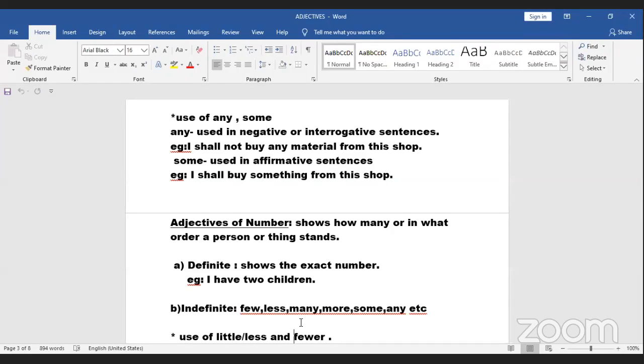Keep this in mind. You can use it for everyday talking as well, because it seems right. It seems awkward otherwise. So for negative and interrogative sentences, we use any, whereas for positive affirmative sentences, we use some. I have some money left with me. That's a positive affirmative sentence. But now, I do not have any money left with me. Negative sentence, any. Do you have any money with you? That is, again, an interrogative sentence. So that is the use of any and some.